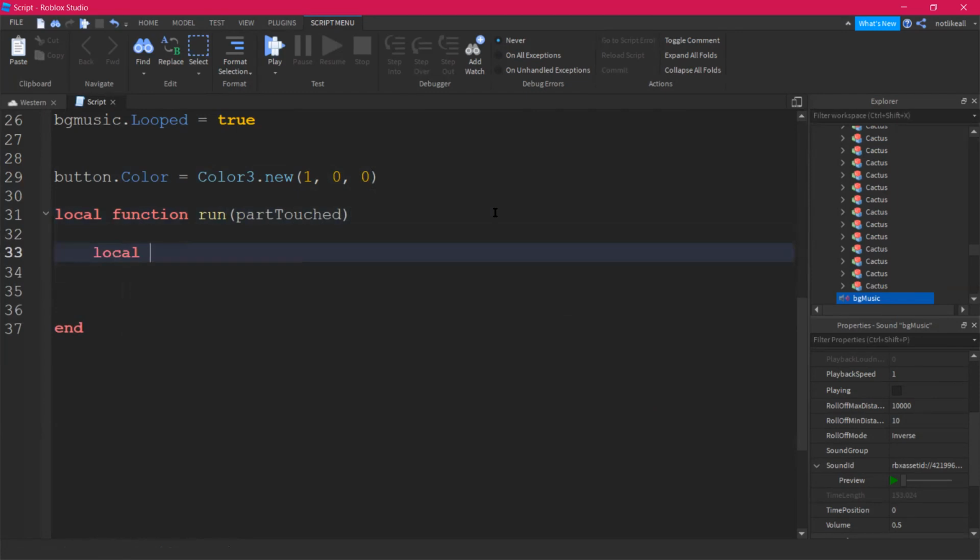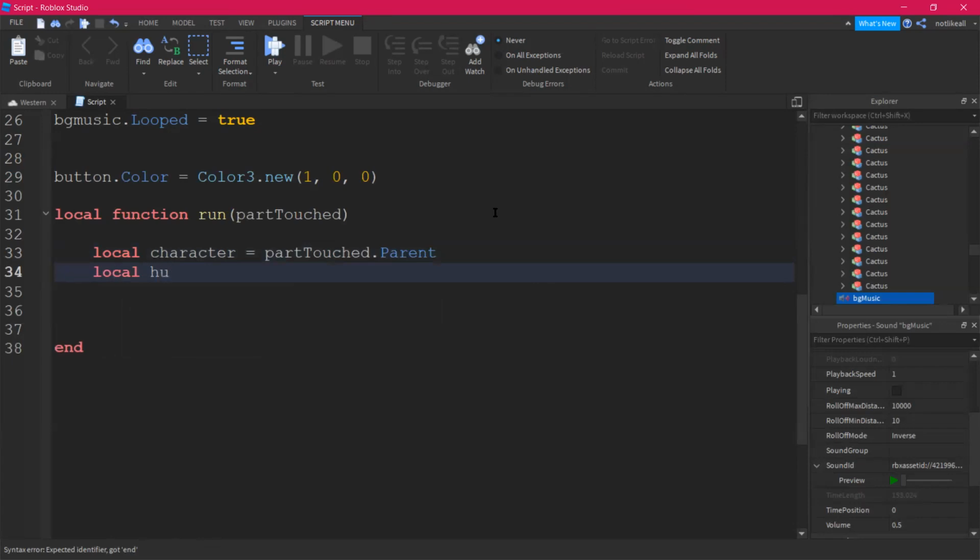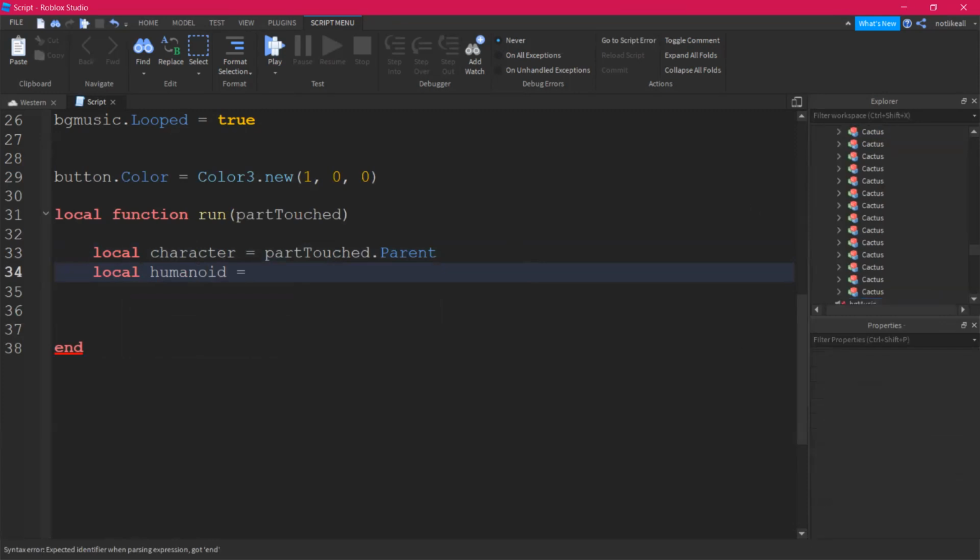Now I'll say local character. What do you mean by that? It's basically tells you who is the player who's playing the game. So part touch dot parent, local humanoid. Humanoids are basically the ones who are the player, not the zombies or the objects. Make sense? Okay, coming back here, I'll say part touch dot or we'll go with character. Find first. Now this looks like a very big code. Find first child, which is a humanoid.